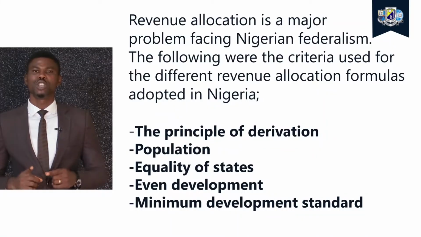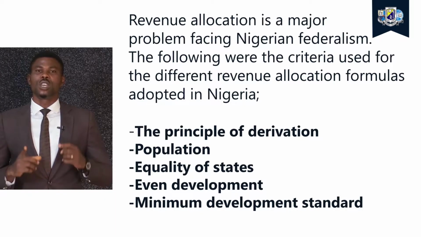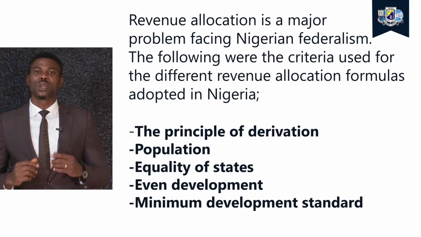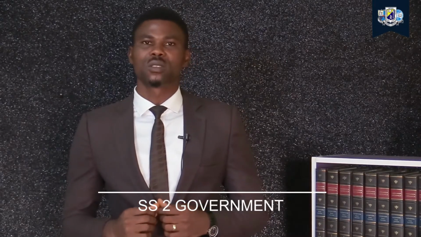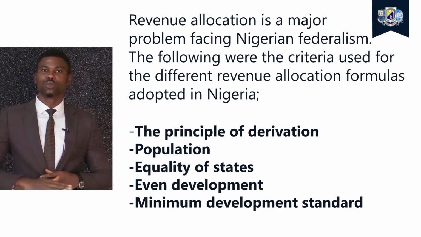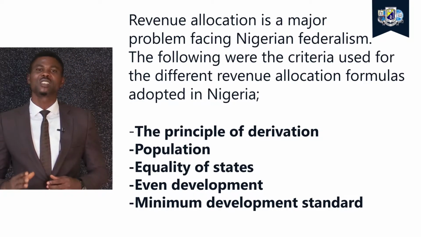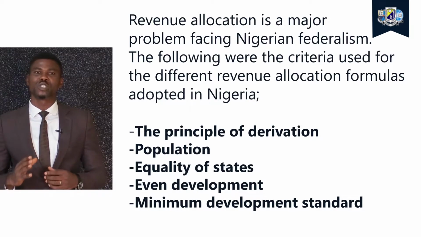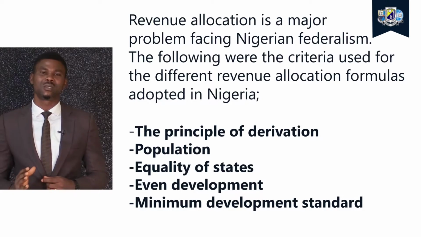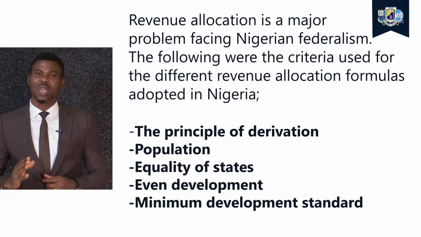The fourth one is minimum development standard. Here, we are looking at the basic things, basic necessities required in a state. So we are saying that a state gets from the federal purse as a result of the level of development. What we are saying in essence is that this development must run across board. There are certain things that each state must have. So when you apply the principle of minimum development standard, we are saying that all states must possess or have access to basic needs like water, health, education, and so on.